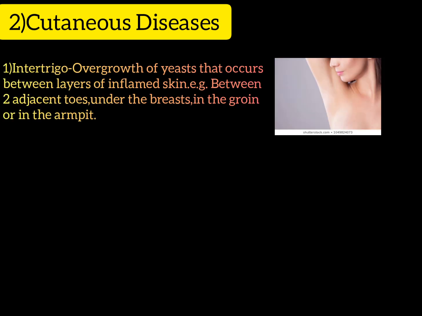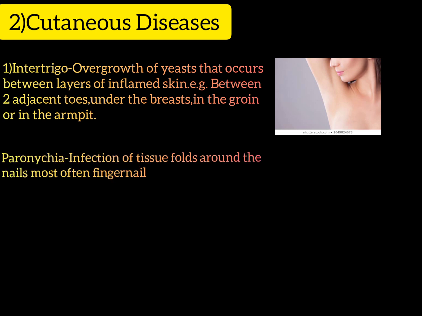And the second infectious disease category is the cutaneous disease. The diseases included here are intertrigo, paronychia and onychomycosis. These are the examples of cutaneous infectious diseases. Intertrigo means an overgrowth of yeast that occurs between two connected layers of inflamed skin, between two adjacent toes, under the breasts, in the groin area or in the armpit. This is intertrigo, as we are seeing in this picture.